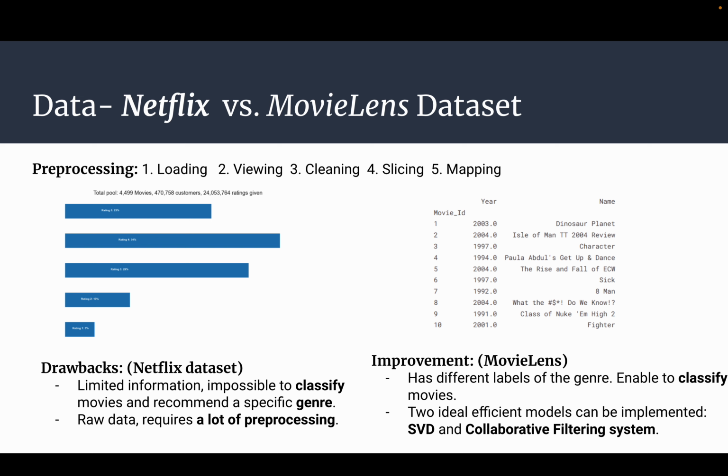And for the data, we used two sources. The first one is Netflix. The second one is MovieLens. At the first stage, we used Netflix data to implement the Pearson analysis model and the collaborative filtering. But the limitation of this one is it has a very small amount of information and it is impossible to classify the movies and recommend a specific genre. So we moved on to MovieLens for further implementations like the SVD model and collaborative filtering with cluster-based implementations like KNN.